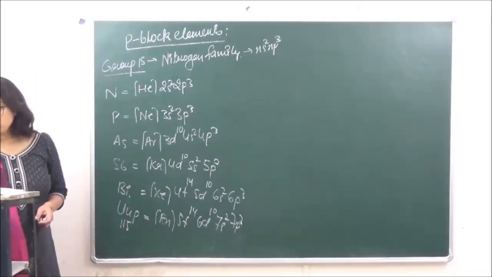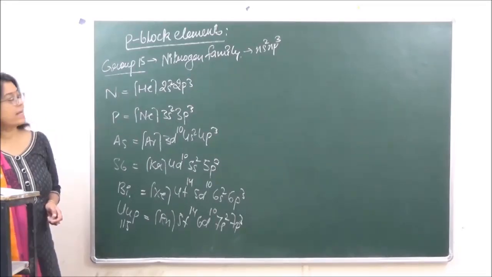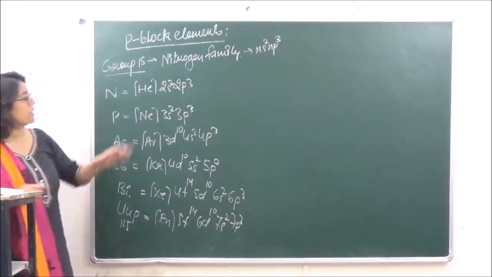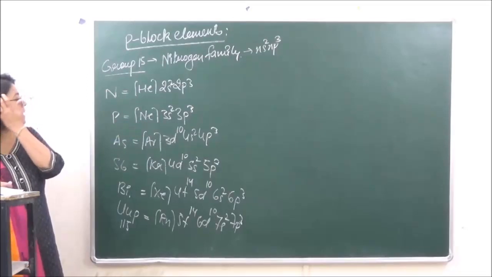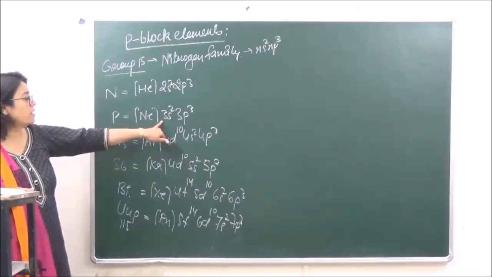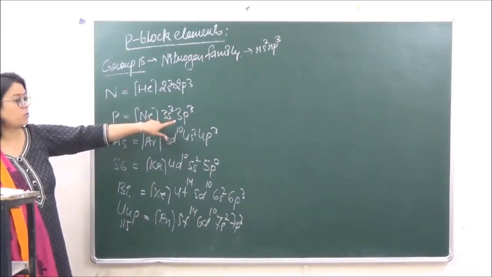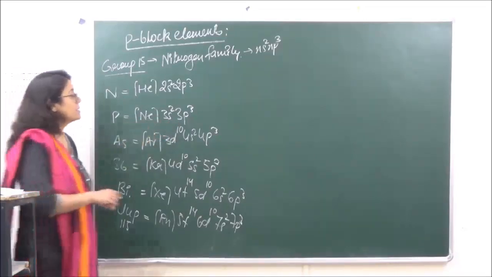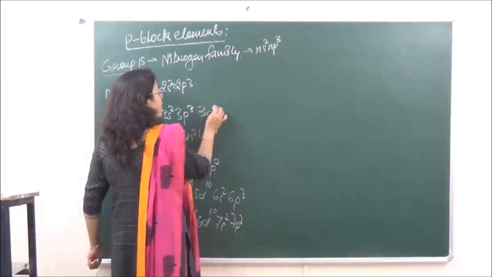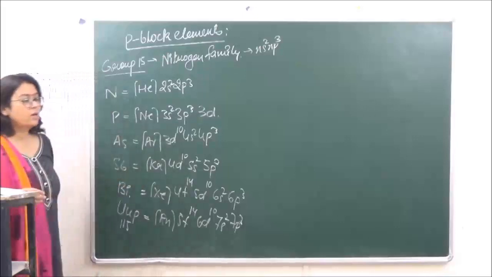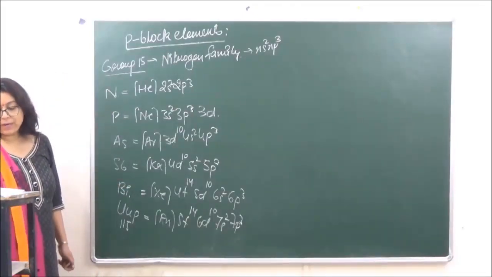Now when we go into the properties over here, if you again look at the electronic configuration, in this case over here we have 3s2 3p3. ठीक है, that means the 3d is going to be vacant over here, which is not vacant in the first one, right?